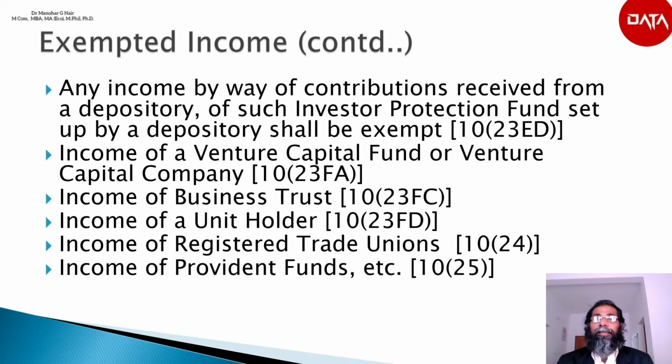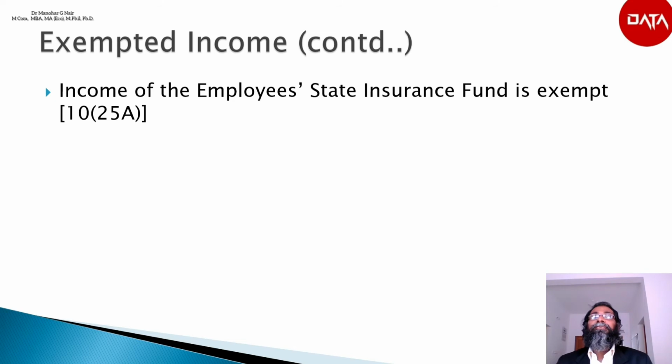The next point is income of the Employees State Insurance Fund, which is exempted according to section 10(25A).